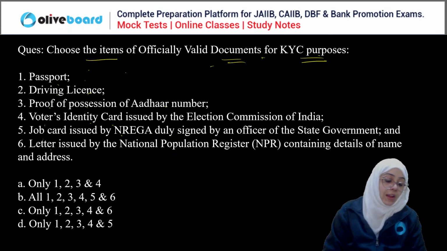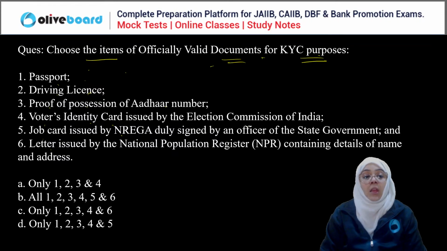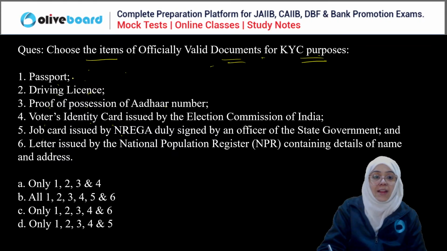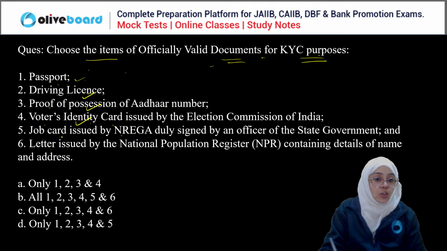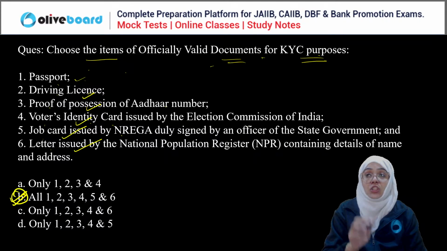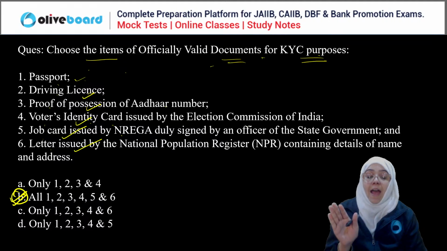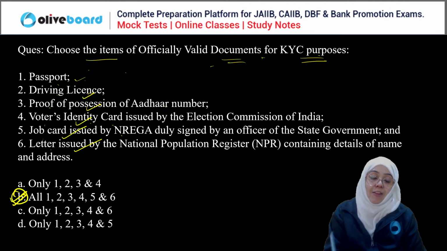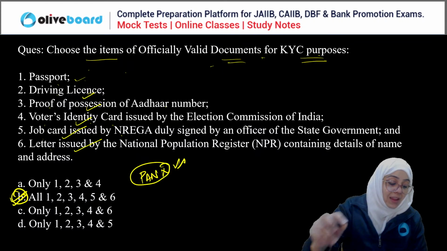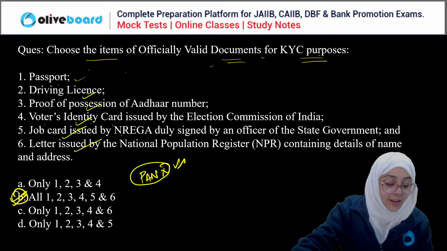If we talk about the correct answer, we have the passport, driving license, proof of possession of Aadhaar number, voter's identity card, job card by NREGA, and letter issued by National Population Register. Just remember all of these. These are all the six items which are accepted as an officially valid document for KYC purpose. PAN is not included. This is a very important point. So B is the correct answer here.